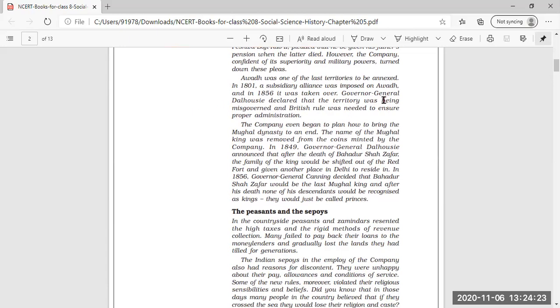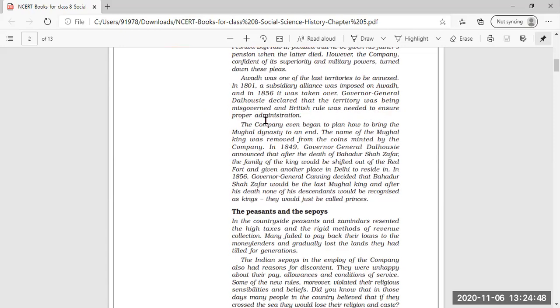And when the Raja was not able to take proper care, or was not able to pay the East India Company, finally Awadh was also annexed, was taken under control by East India Company. Now, Lord Dalhousie declared that the territory was being misgoverned and British rule was needed to ensure proper administration.